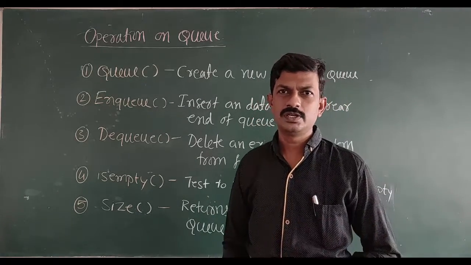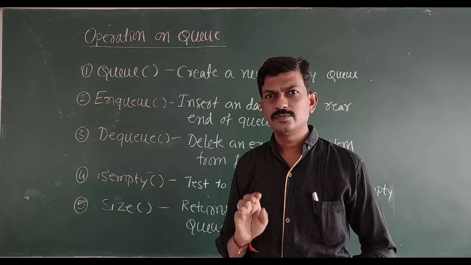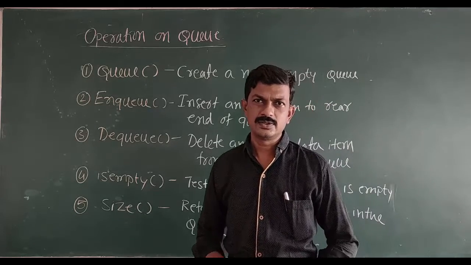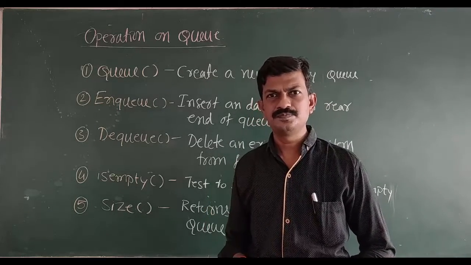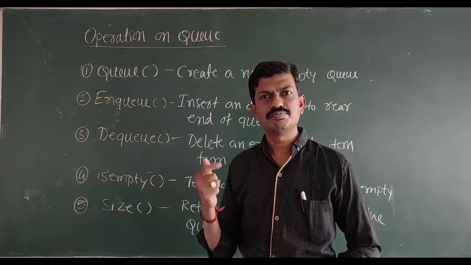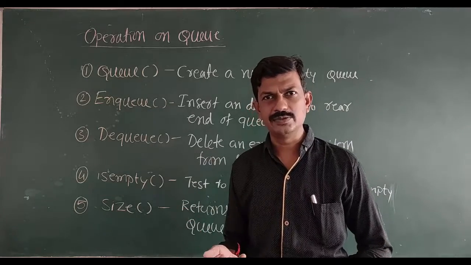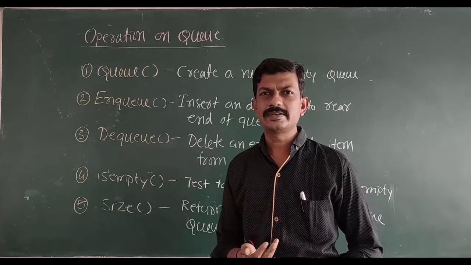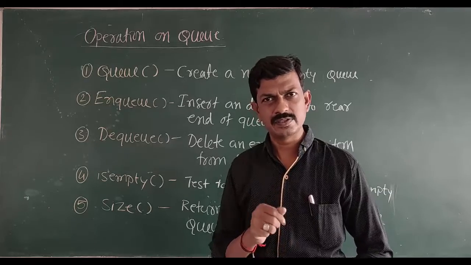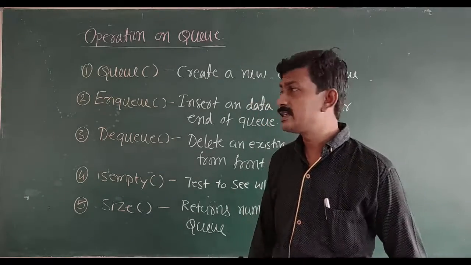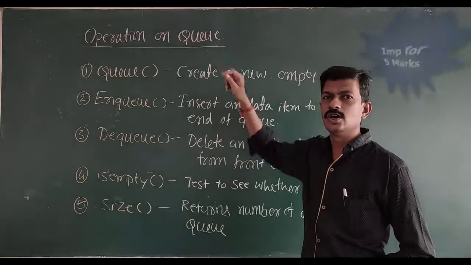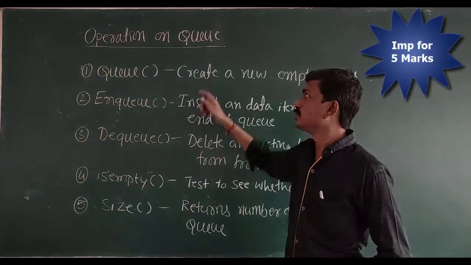The definition of queue and the types of queue. There are four different types of queues: simple queue, circular queue, priority queue and double-headed queue. These are the four different varieties of queue we discussed in the previous video lecture. In this class, we are going to discuss operations performed on the queue data structure.